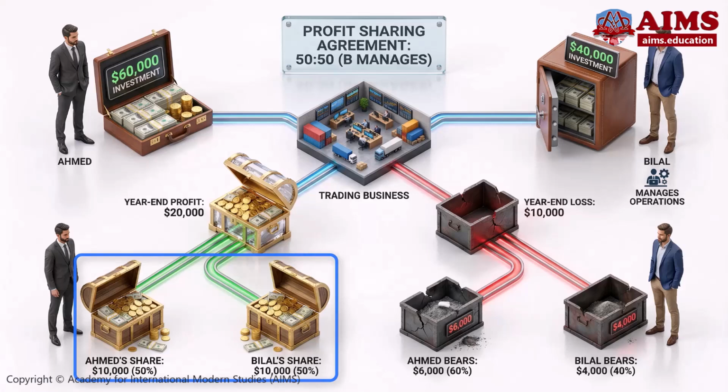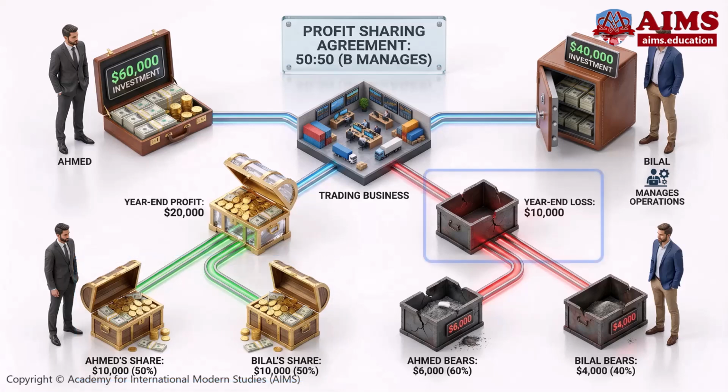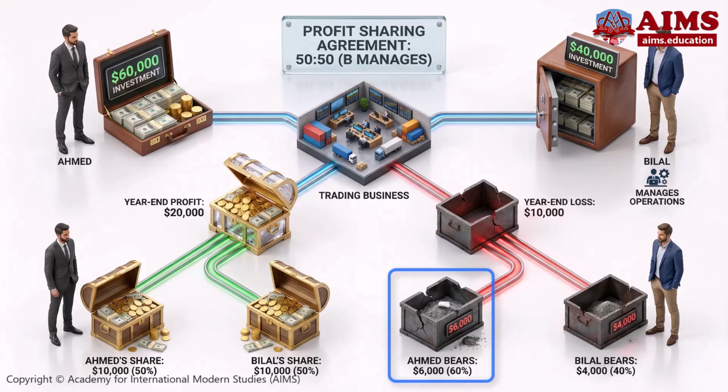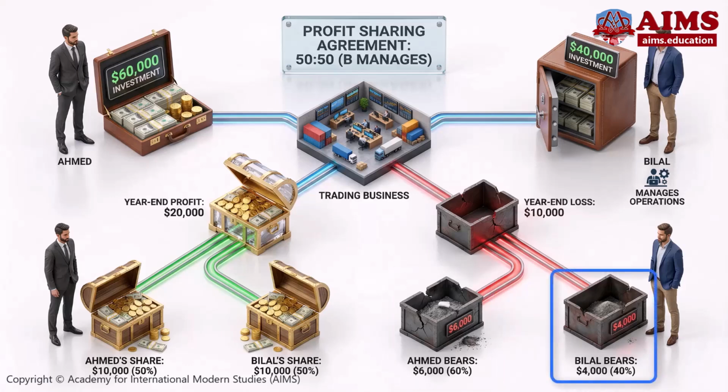Each gets $10,000. However, if there is a loss of $10,000 instead, Ahmed bears $6,000 and Bilal bears $4,000, according to the ratio of their investment.